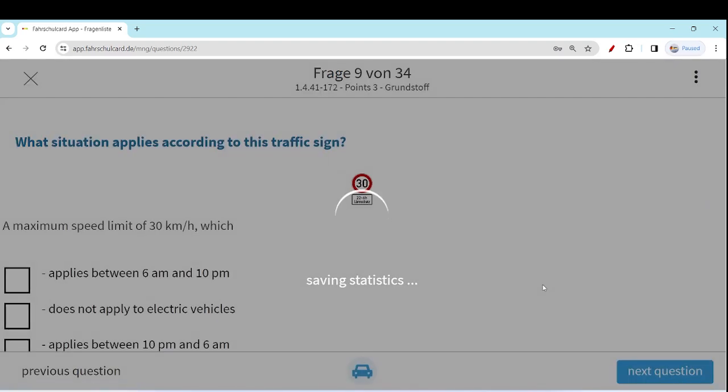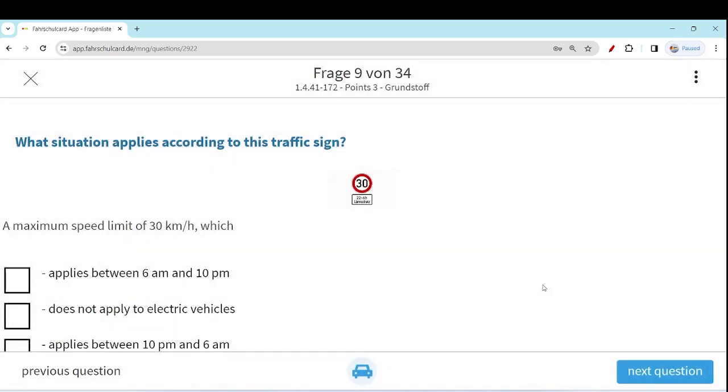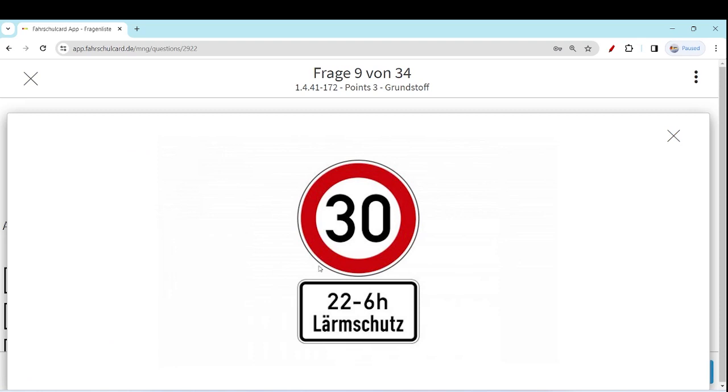Let's move to the next question. What danger is indicated to you by this traffic sign? Okay, so what situation applies? What situation applies according to this traffic sign? So the red sign tells that the speed restriction of 30 kilometers per hour applies. But when from 10 p.m.